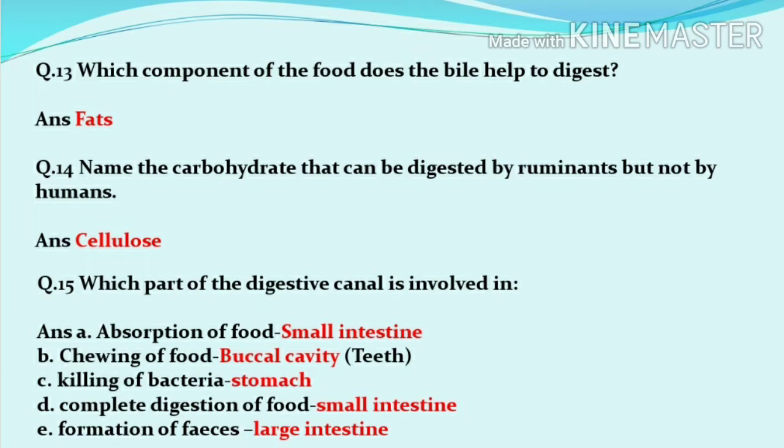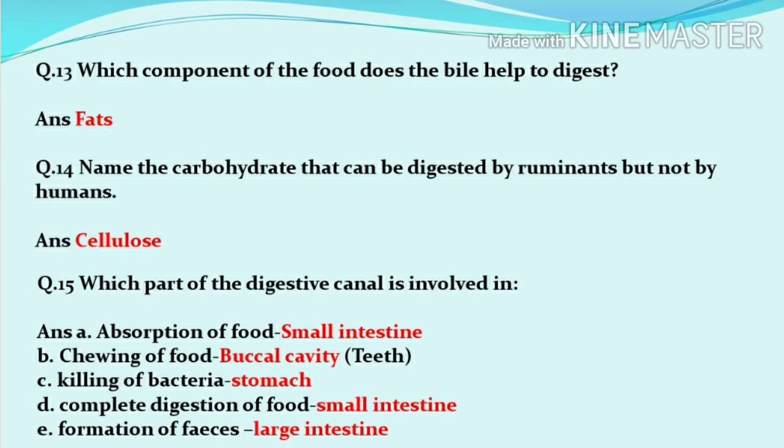Now, which part of the digestive canal is involved in absorption of food? सारा absorption कहाँ खत्म होता है? That is the small intestine. And who does it? That is villi. Chewing of food, that is the buccal cavity or mouth. Killing of bacteria takes place in the stomach. Complete digestion, small intestine. And formation of feces. Feces means waste product. So कहाँ बनता है waste product? Large intestine में. And the large intestine is the area where the water is reabsorbed.